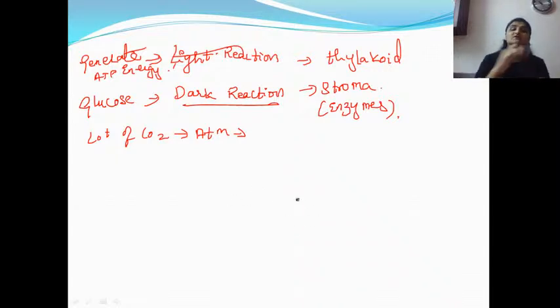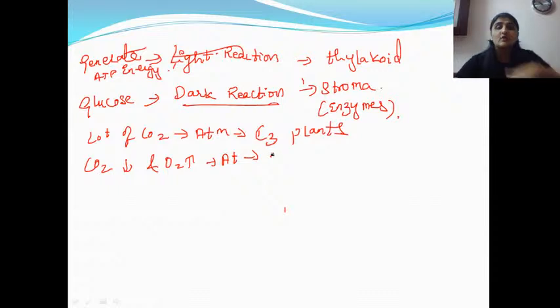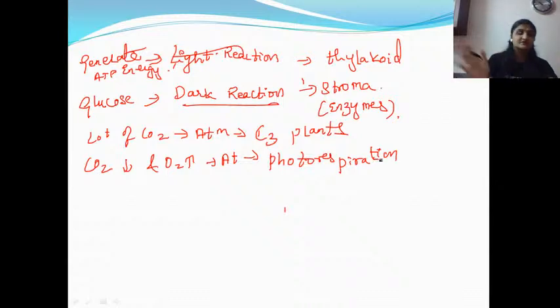So in the atmosphere, if CO2 is present in an appropriate quantity, then the C3 cycle takes place in plants. Clear? If CO2 is less and O2 is more in the atmosphere, then the plants will modify themselves into something different, as photorespiration, where CO2 is lost. We are going to see the cycles.